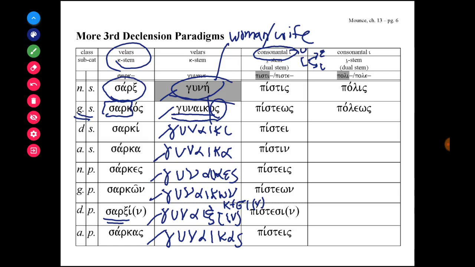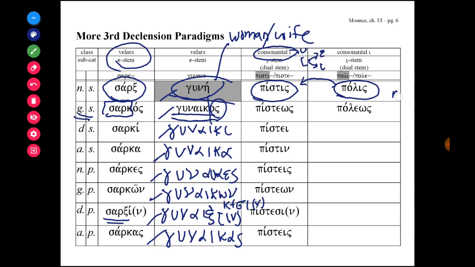And our paradigmatic noun for that was pistis, or the word for faith. And polis is also a feminine third declension consonantal iota noun. And so we would expect polis to have case endings and stem changes that are identical with pistis.